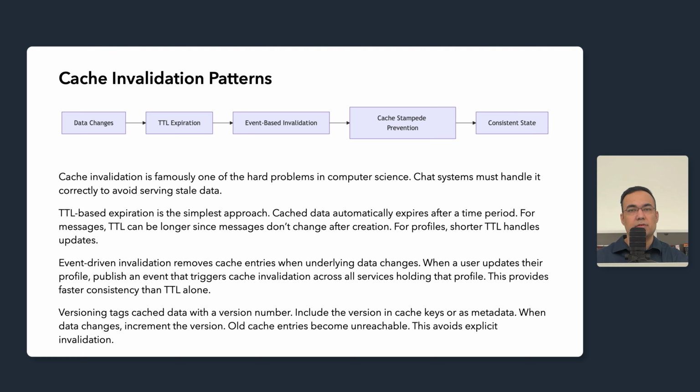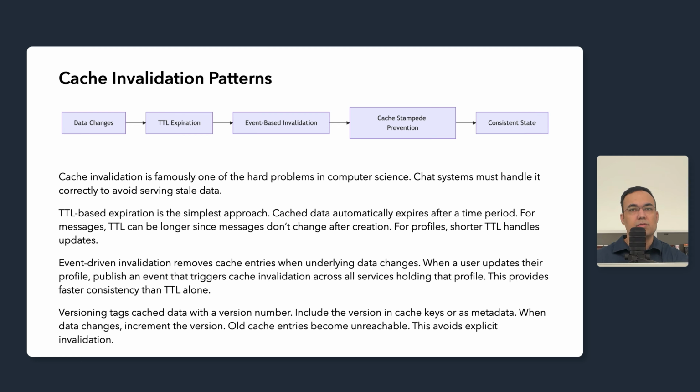Versioning tags cache data with a version identifier. Include the version in cache keys or as metadata. When data changes, increment the version. New reads request the new version. Old cache entries become orphaned and eventually evict through LRU. This avoids explicit invalidation across distributed services.